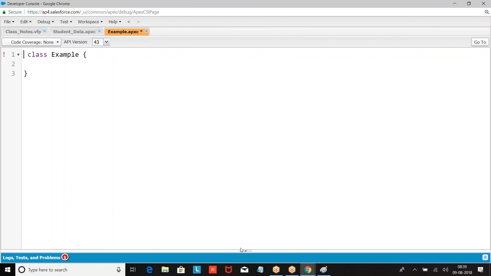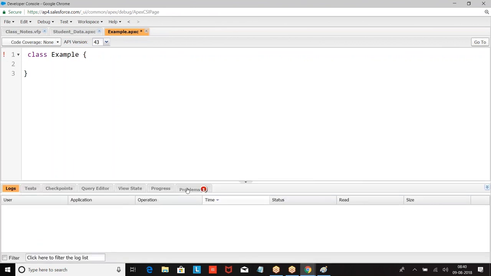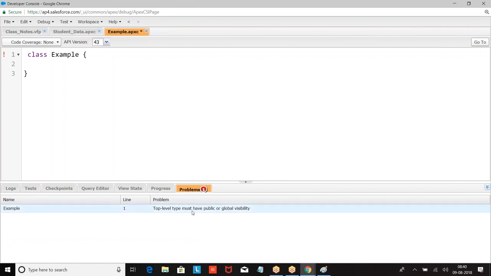It is giving me an error. What is the error message? Top level class must be public or global. It cannot be private. Now why is it taking it as private? If you don't define anything, by default it is private. For a class or a method or a variable, if you don't define anything, it is private.